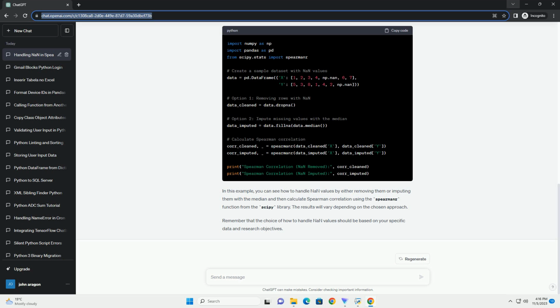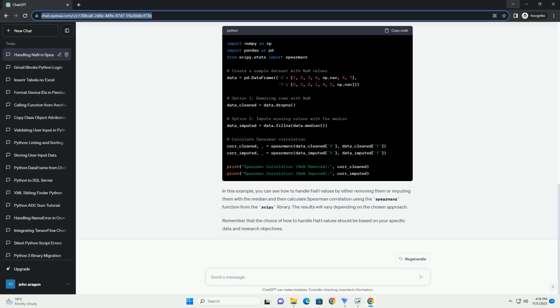If one of the variables has constant values, Spearman correlation will also result in nan, as it relies on ranking the data. C. Perfect ties. If your data has perfect ties, i.e., multiple values with the same rank, Spearman correlation may result in nan.